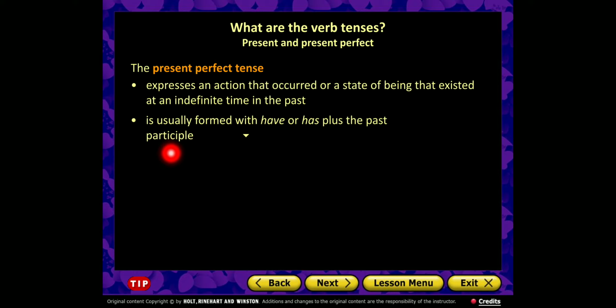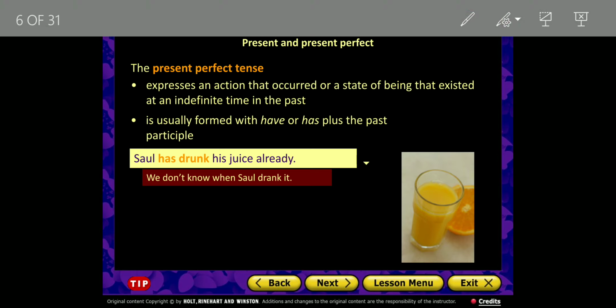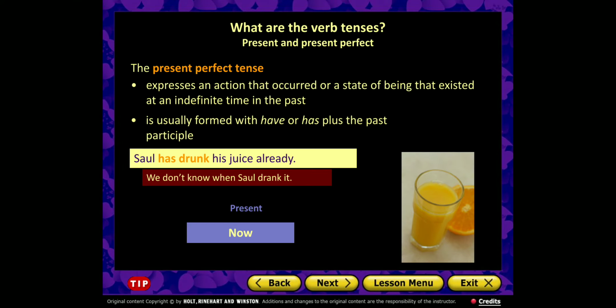So we said, for example, when we say speak, spoke, spoken, the third conjugation of the verb, which is spoken, is called past participle. Okay, Saul has drunk his juice already. We don't know when Saul drank it. So it is in the present perfect. Something happened in the past, but it has some kind of result in the present time.